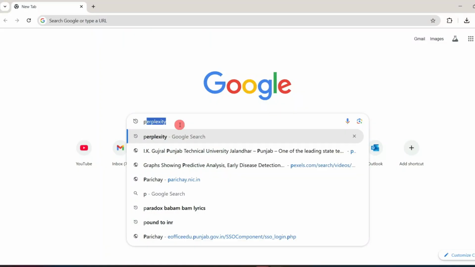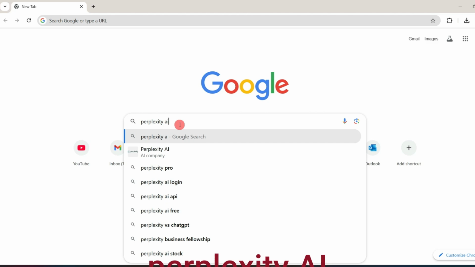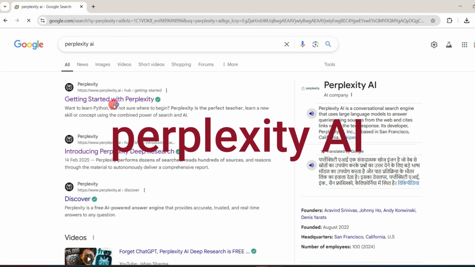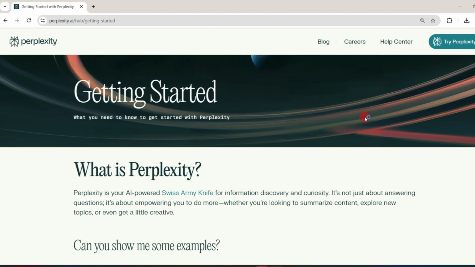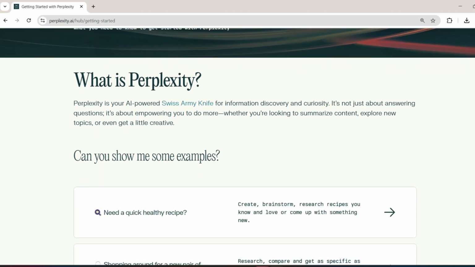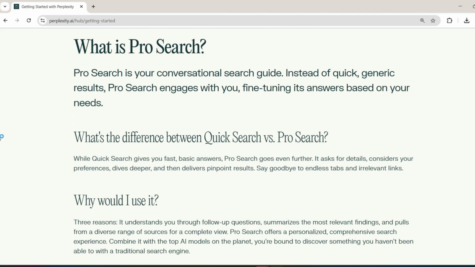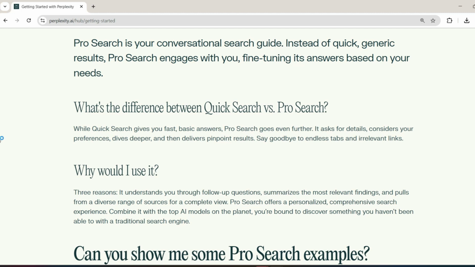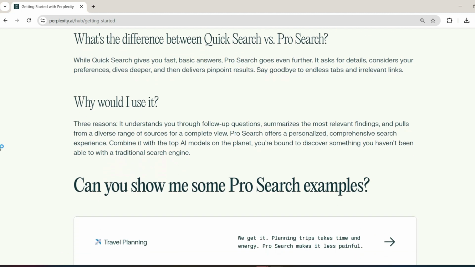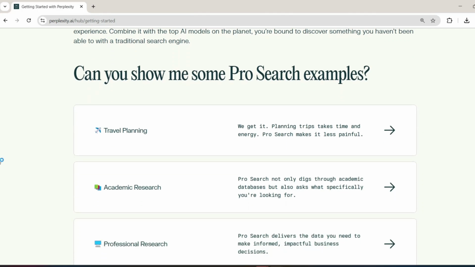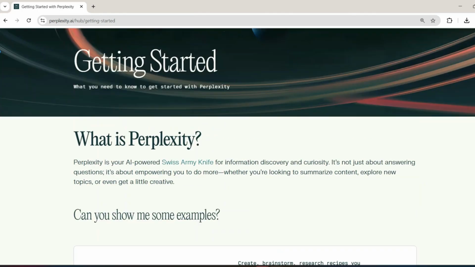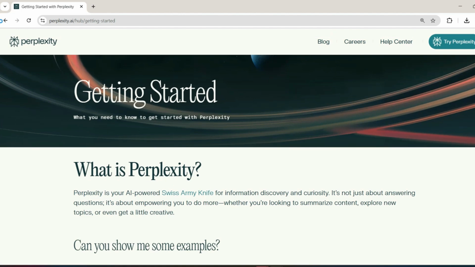First of all, in Google, we'll just type Perplexity AI and we'll get the first link, Getting Started with Perplexity. I'll open this link, then this site will open. There are various options available. First of all, it tells you what it can do for you. This is given on the homepage of Perplexity. You can go through this homepage and you'll come to know its functionality, how it works, and how it is different from other AI search or generative AI tools. But before using it, we need to click on Try Perplexity.